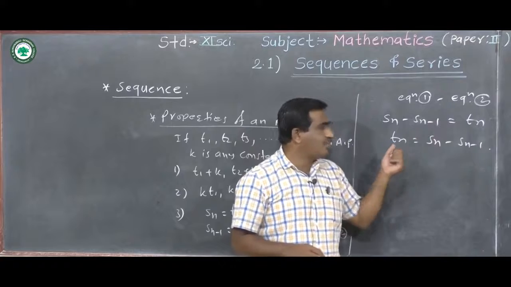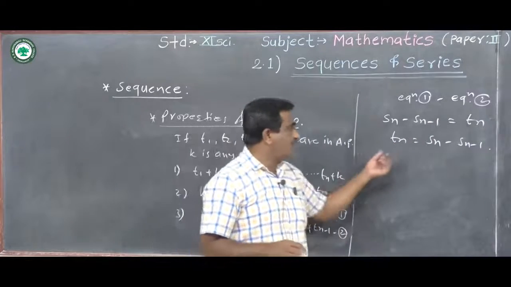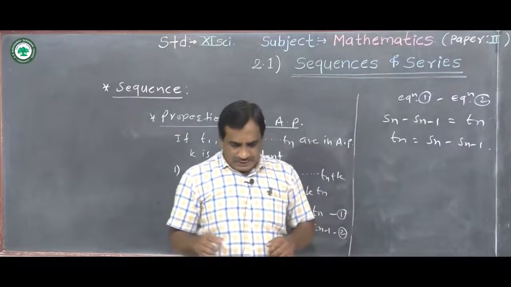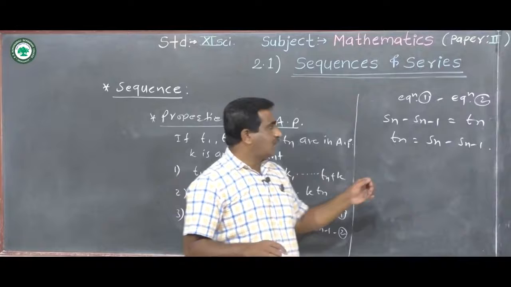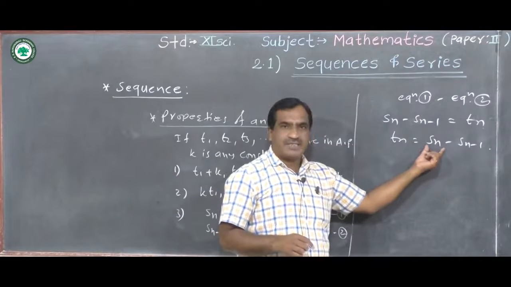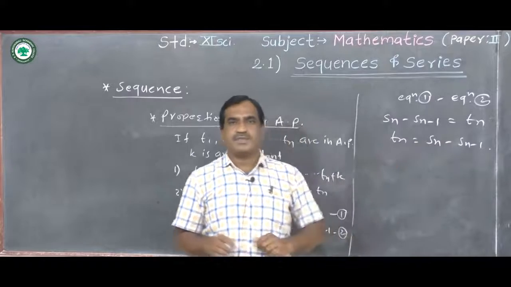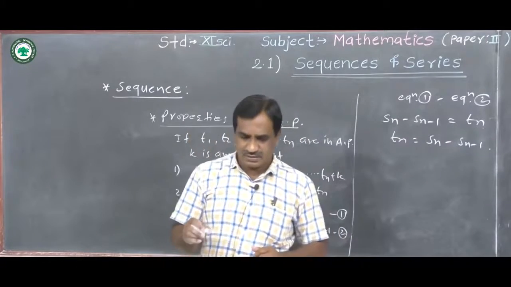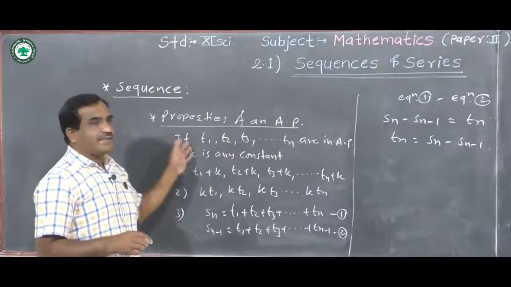Using this formula, we can find the nth term of an arithmetic progression. If we know the sum of the first n terms of the sequence, Sn, then we can find the nth term of the arithmetic sequence. Okay, these are some properties of the arithmetic progression.